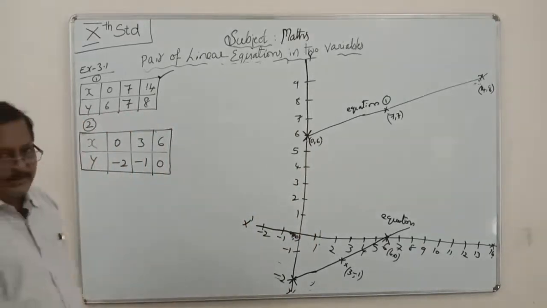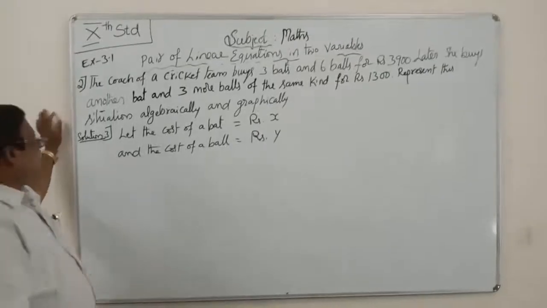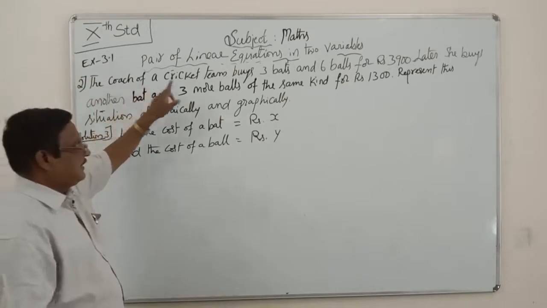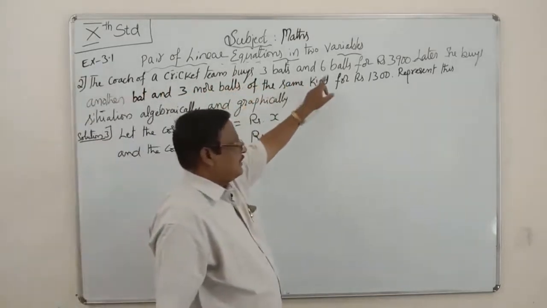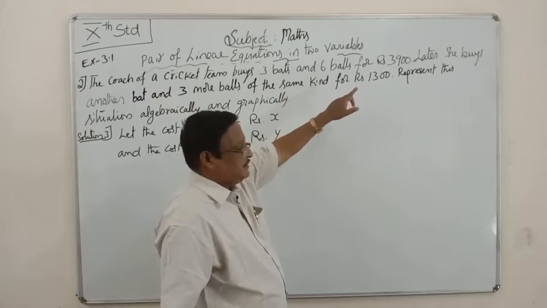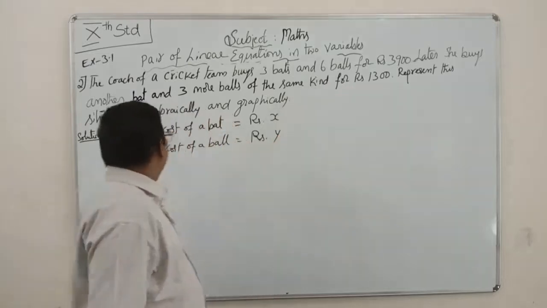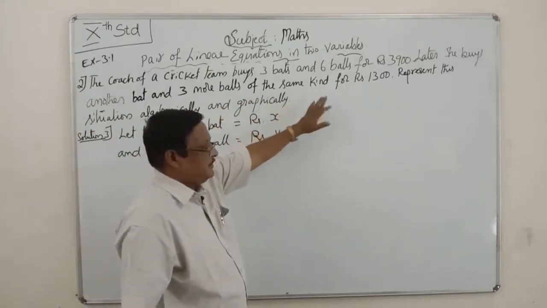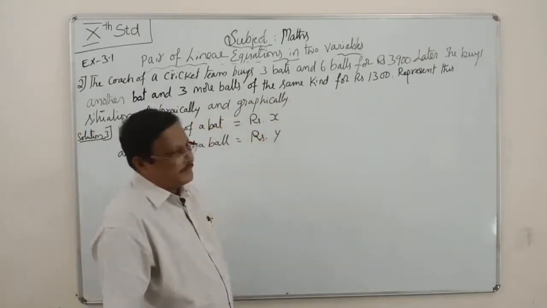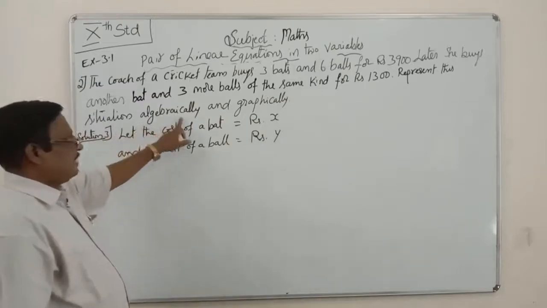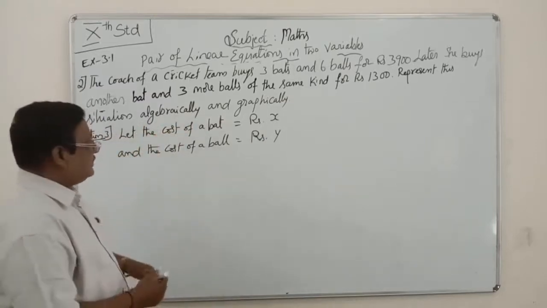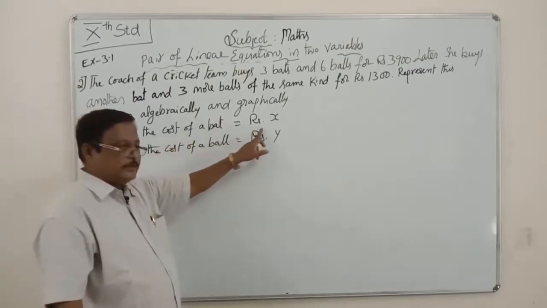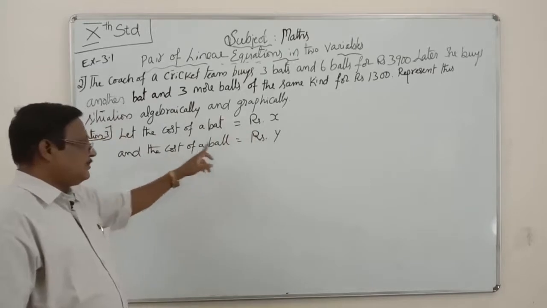Next, the second one. In exercise 3.1, the second question: the coach of a cricket team buys 3 bats and 6 balls for rupees 3,900. Later, she buys another bat and 3 more balls of the same kind for rupees 1,300. Represent this situation algebraically and graphically.